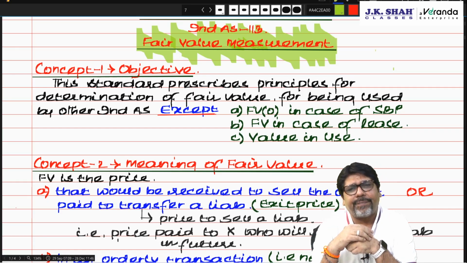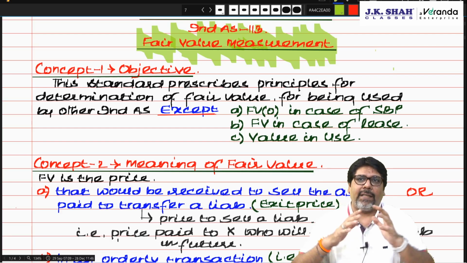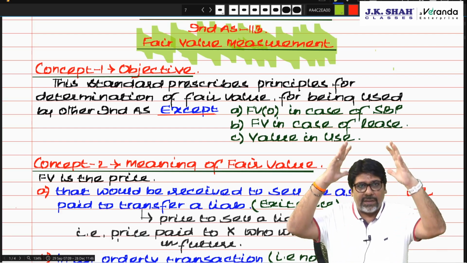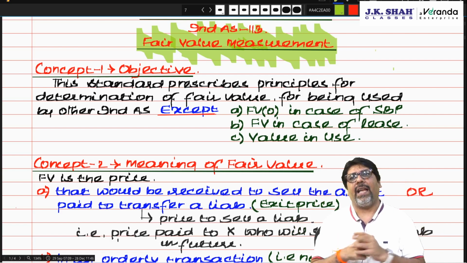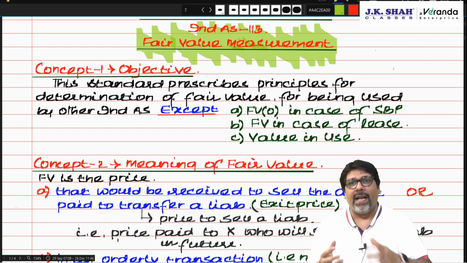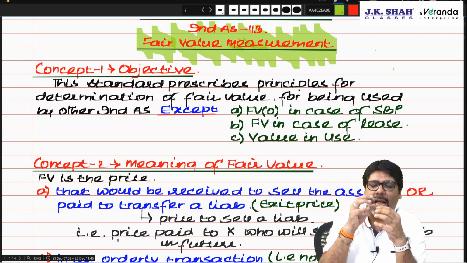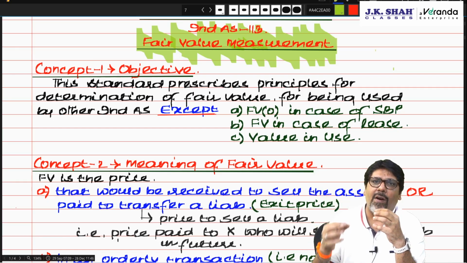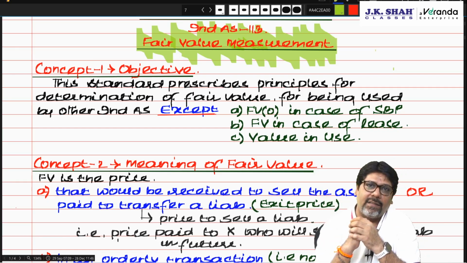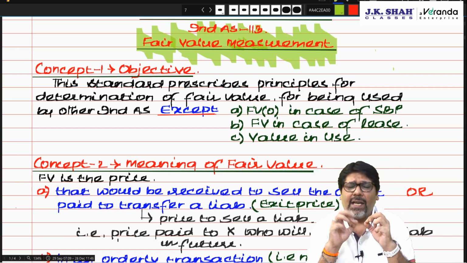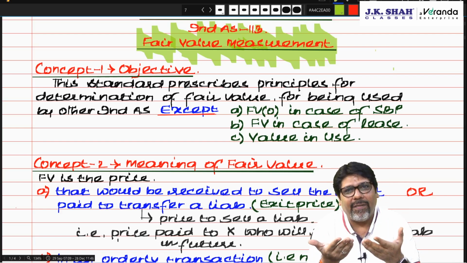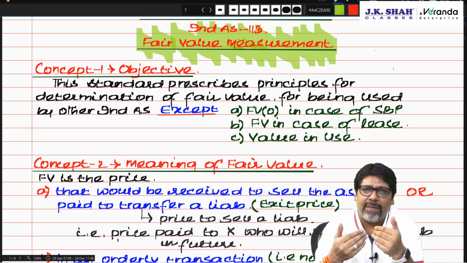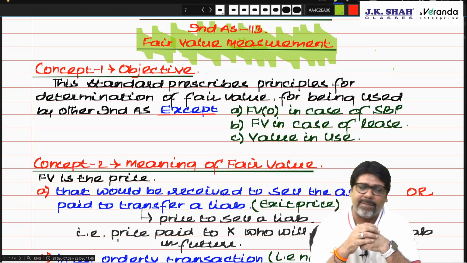Shall we start? Now chartered, this AS has this structure. This is one of the most important AS, or rather I would say an IND AS, which is used almost in all the standards, correct? Like all the standards are based on fair value, and how to calculate fair value, how to determine fair value is given in this standard, correct?